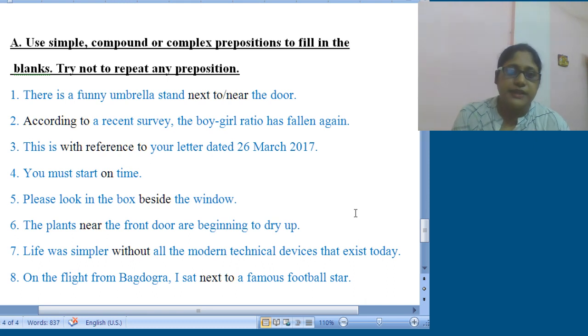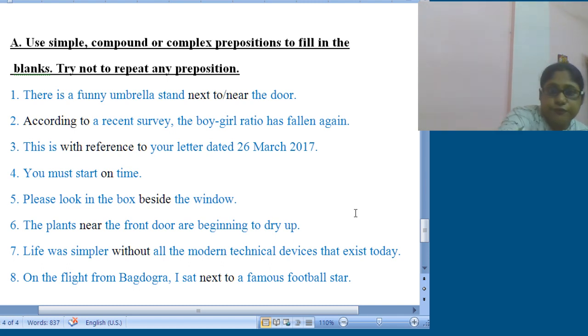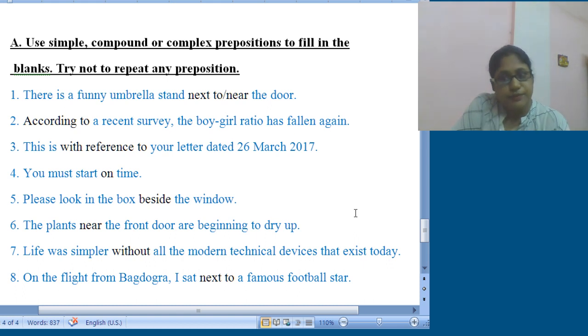So with reference to, because as it is said your letter dated, so obviously with reference to. Number 4, you must start dash time, obviously on time. Then comes, I hope you all can understand the first one, there is a funny umbrella stand next to, that comes under complex preposition, and if you use near, that is definitely simple preposition. Then according to, again that comes under, it's having 2 words, so it comes under complex or phrase preposition. Number 3, again complex or phrase preposition. Number 4, on time, single word is used, so simple preposition.